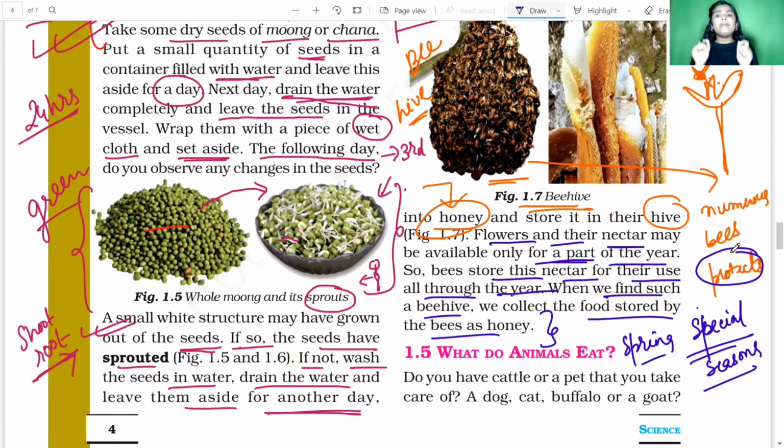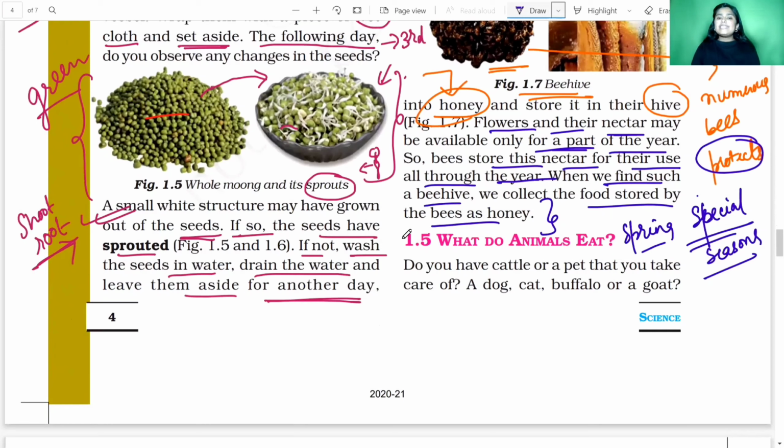And from that completely free beehive, the man who set the fire collects the honey and stores it as a food source for us. So like this, we steal the honey from the bees. And the bees make the honey from the sweet juices, or nectar, of the flowers. Clear, students, how honey is produced and from where we get the honey?